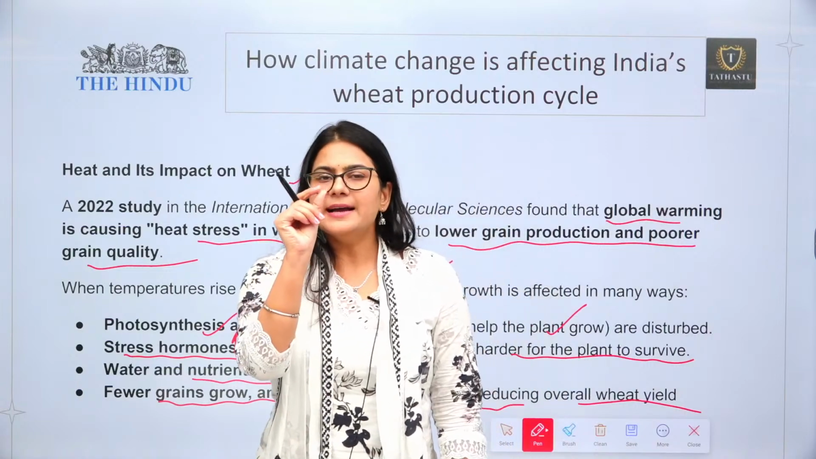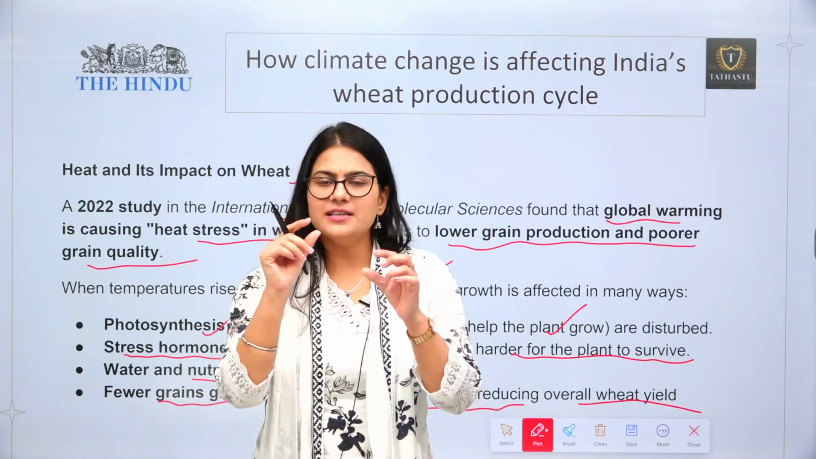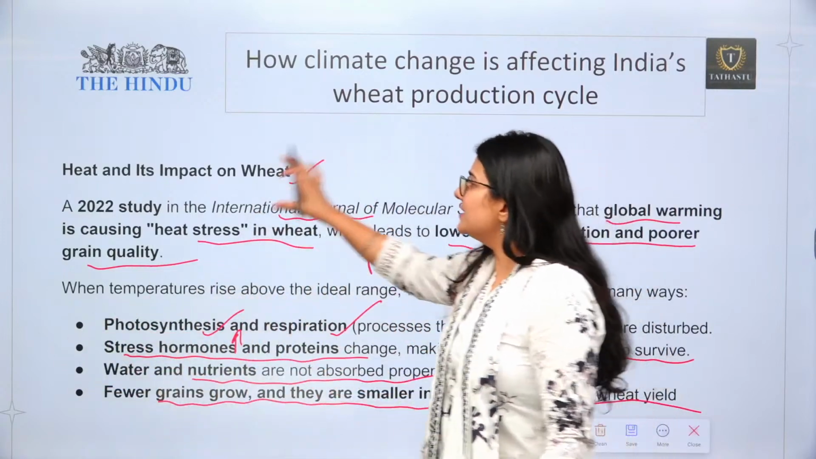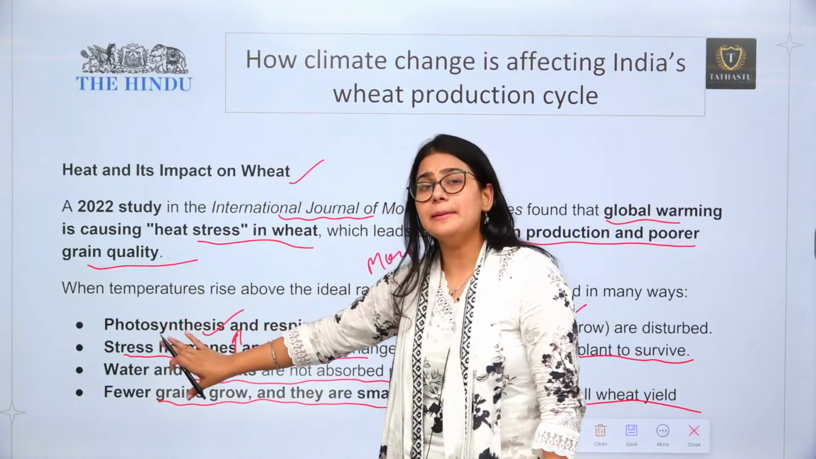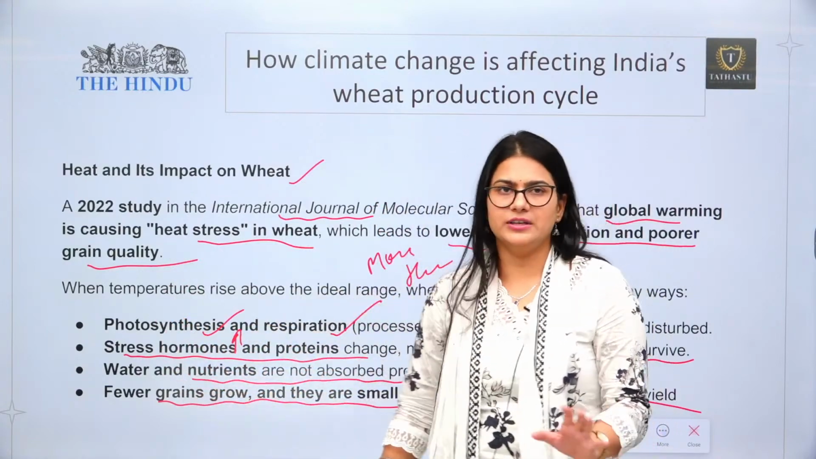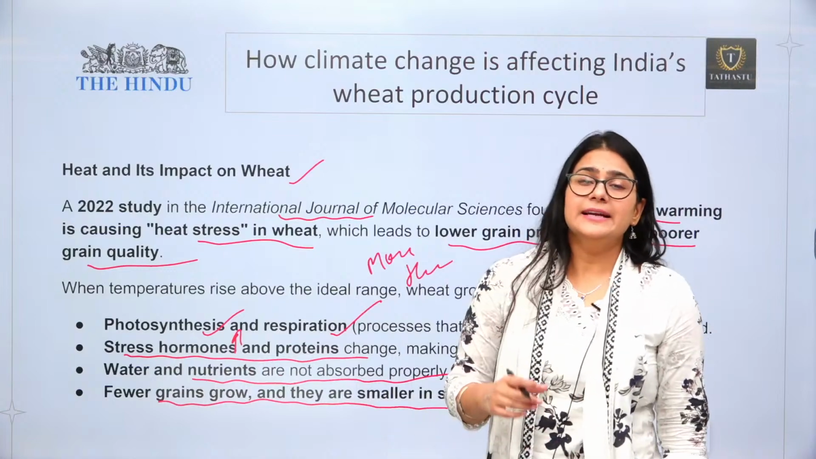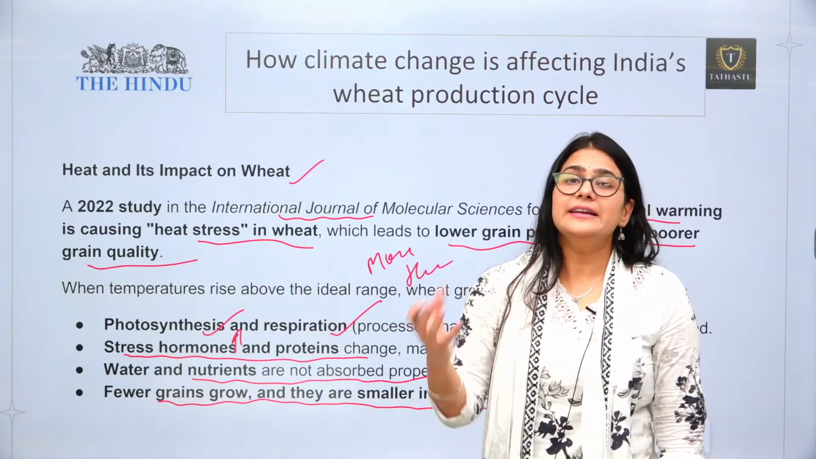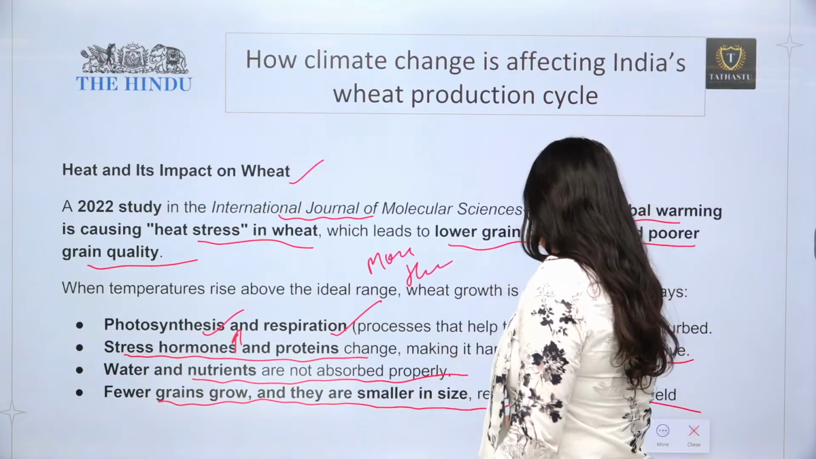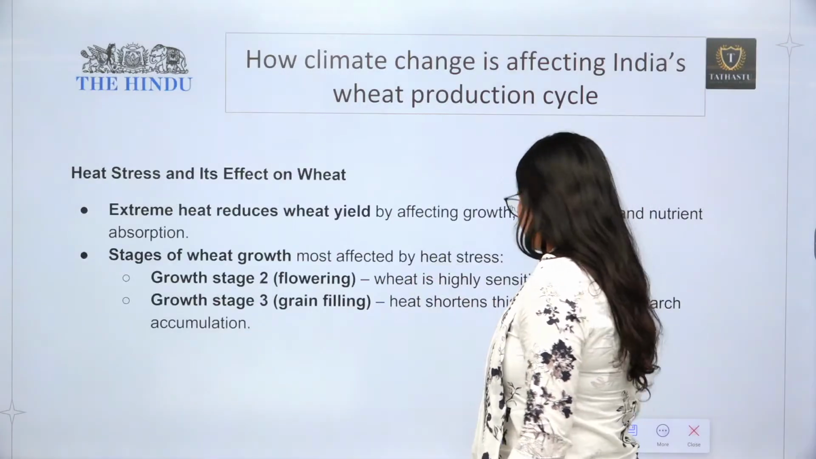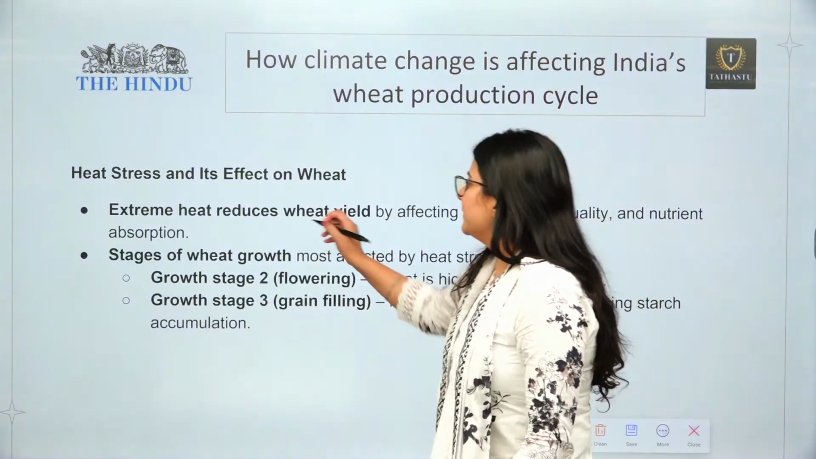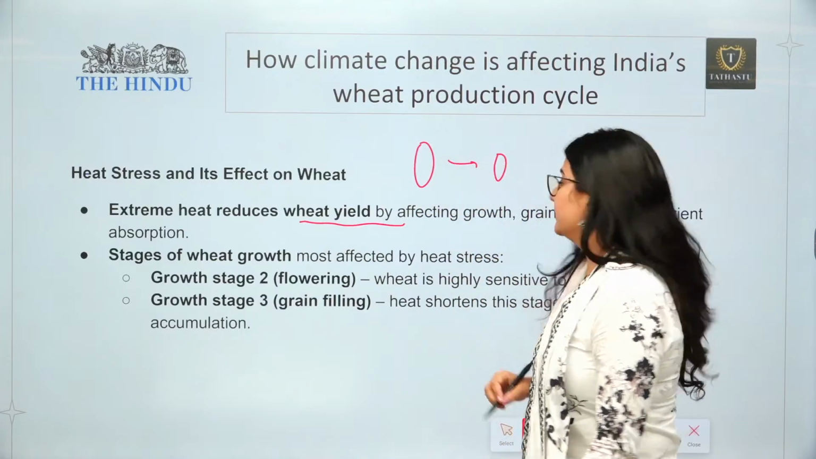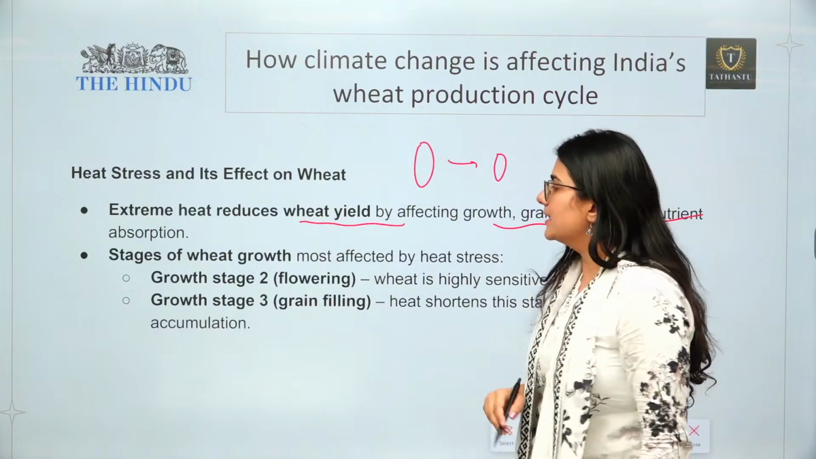So the size of the grain is going to come down, and then the overall yield is going to get reduced. So this is how heat can impact the wheat plant in general. It is not only going to impact it externally; heat can actually impact the internal composition of wheat as well. Now, extreme heat reduces wheat yield because the size of the grain is going to get reduced with time, which is going to affect other things.